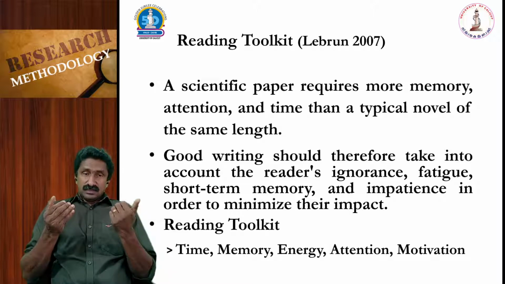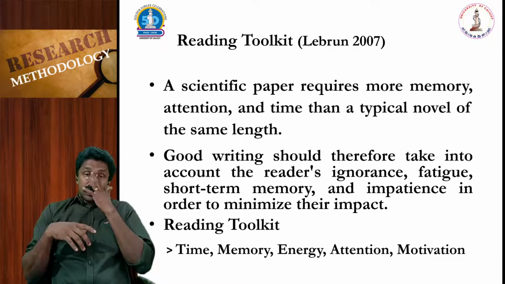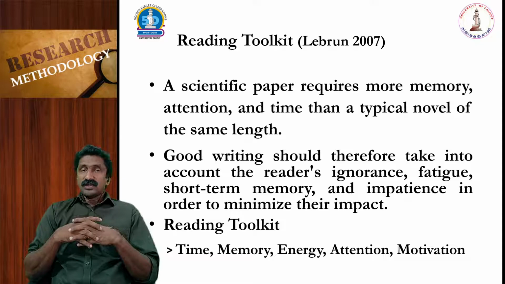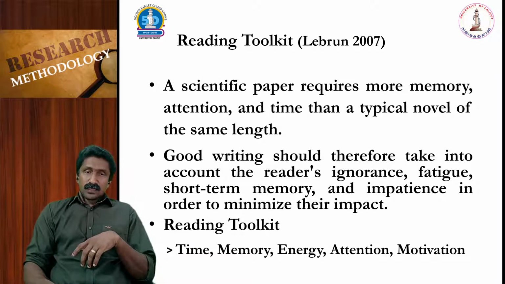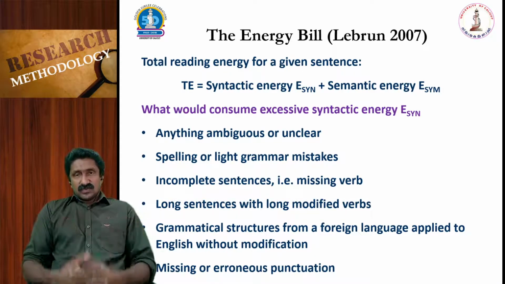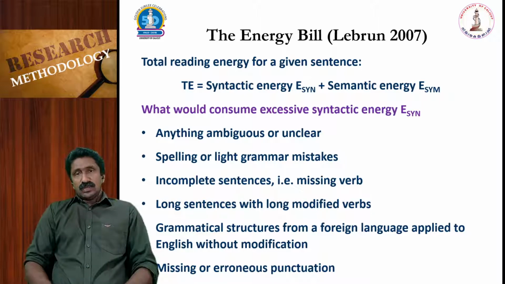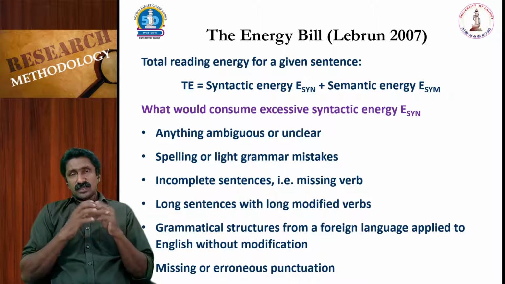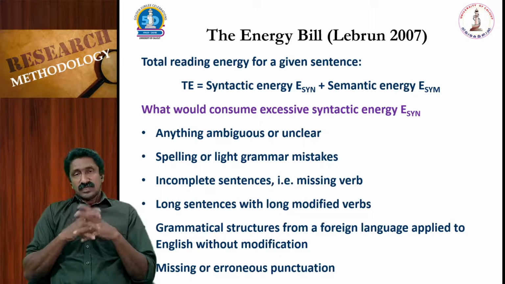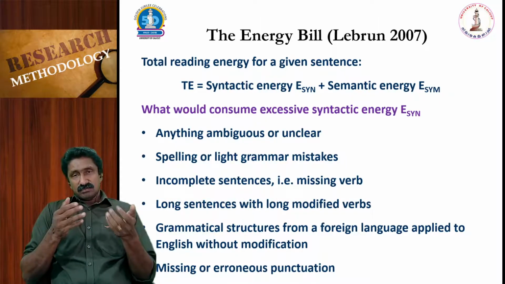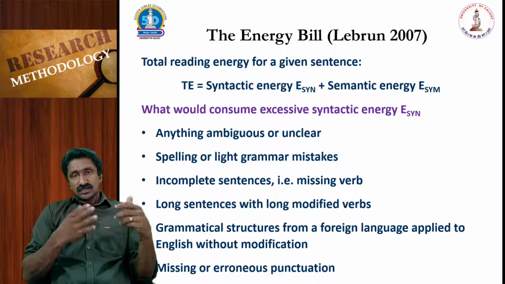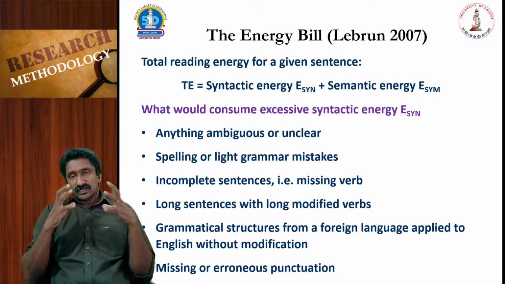Then the reading toolkit actually involves time, memory, energy, attention, motivation, etc. All these things are required for proper reading. And there is the total reading energy of a given sentence. For example, if you are reading a sentence, you are spending two types of energy. One is syntactic energy, and another one is semantic energy. Syntactic energy is based on the syntax or grammar, verbs, dots and commas, etc. So the structure of the sentence.